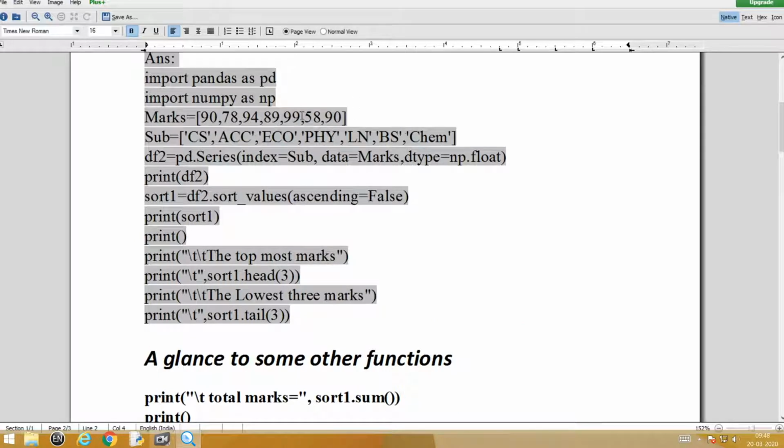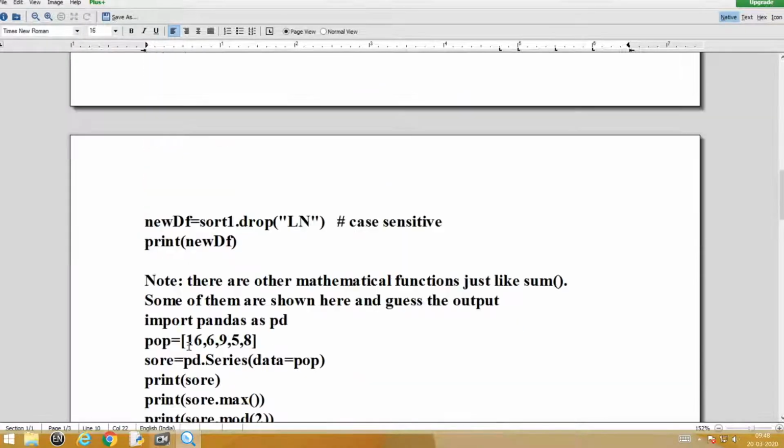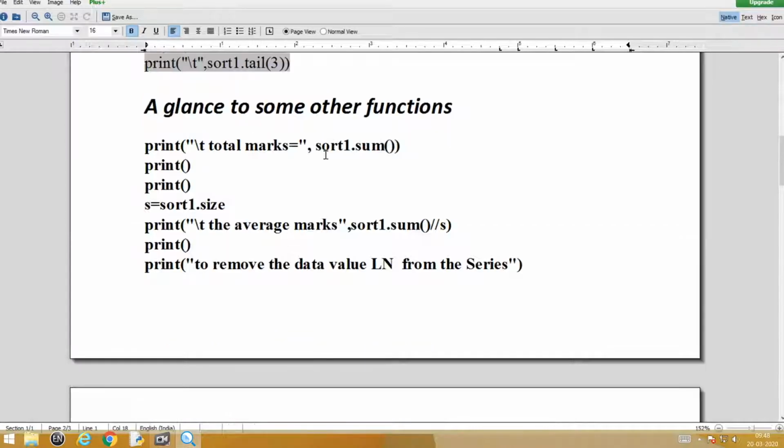That means ln is 99, correct? Yes. So ln 99 will not be there inside the new df, and then you can see in the new df, except ln, all other corresponding data values. So remember, it is case sensitive. That means if you have used the index with ln as capital, here also we are expecting to use ln as capital. Otherwise, there is always an error. Keep all these things in mind when you use such functions.